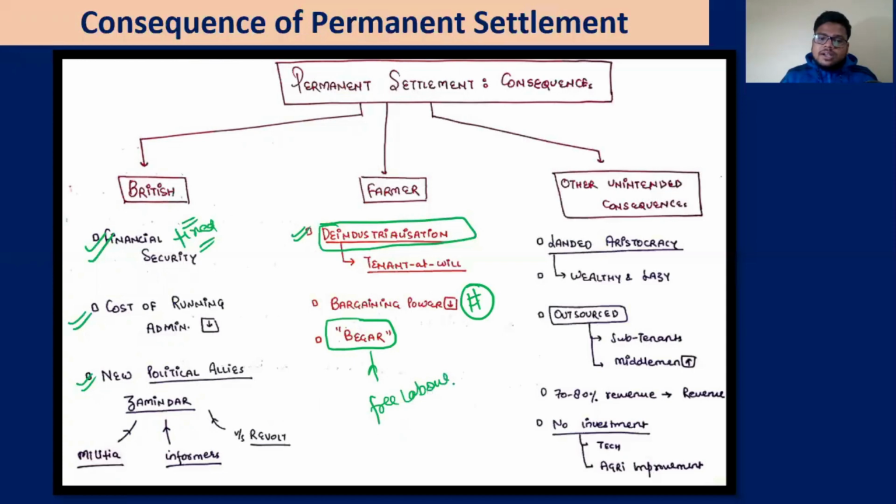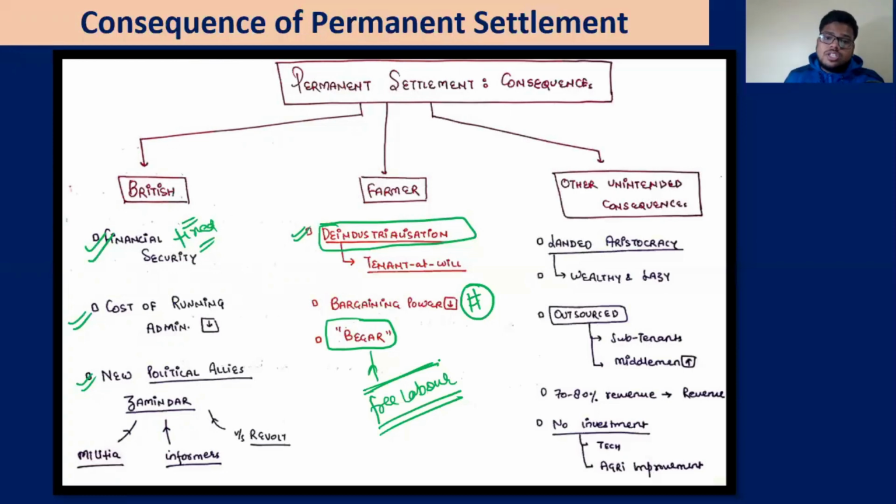Now, for example, because of lack of bargaining power, this cultivator has promised the zamindar that I will give you 1 lakh rupees. Okay, fine. From where will he give 1 lakh rupees? He has to grow some crops, let's say. Now, for buying the crops, he has to take money from the moneylender. He has taken the money at a high interest rate. He is not able to pay the amount, then the moneylender will take up his land, or the moneylender will say, no, you will do the work and I will not pay you. So ultimately the farmer got no money. He has to do free labor. That is known as begari. Okay, chalo.